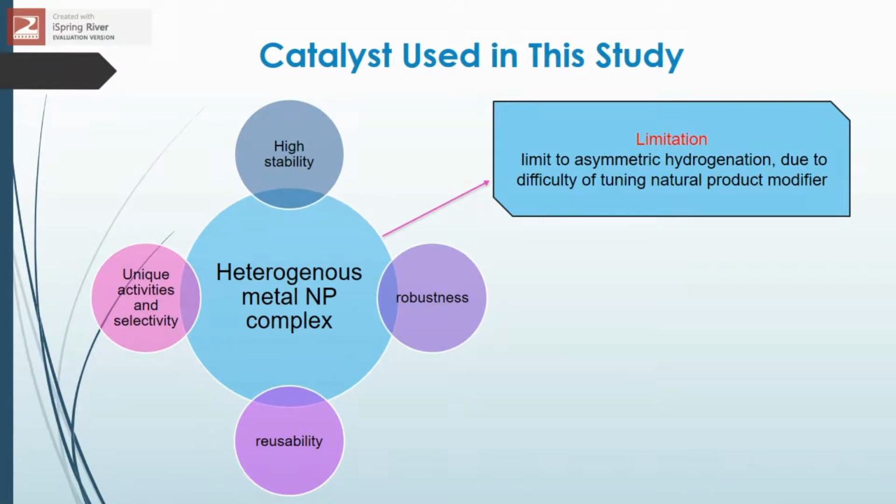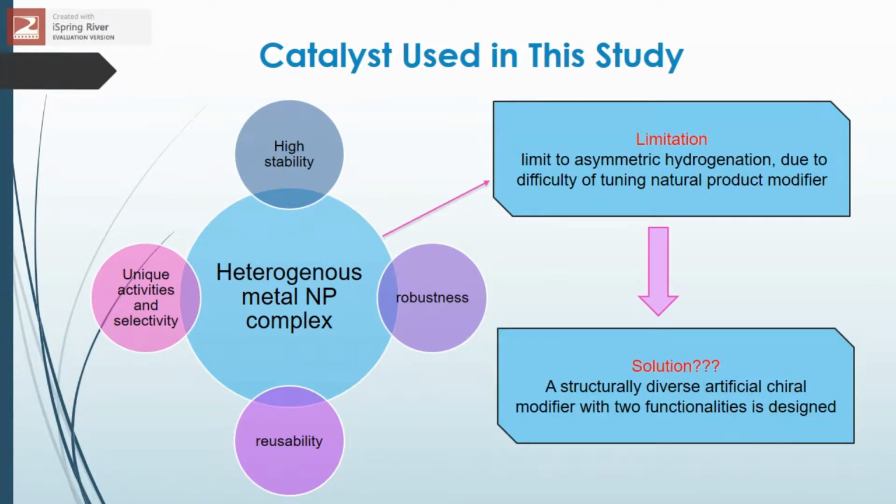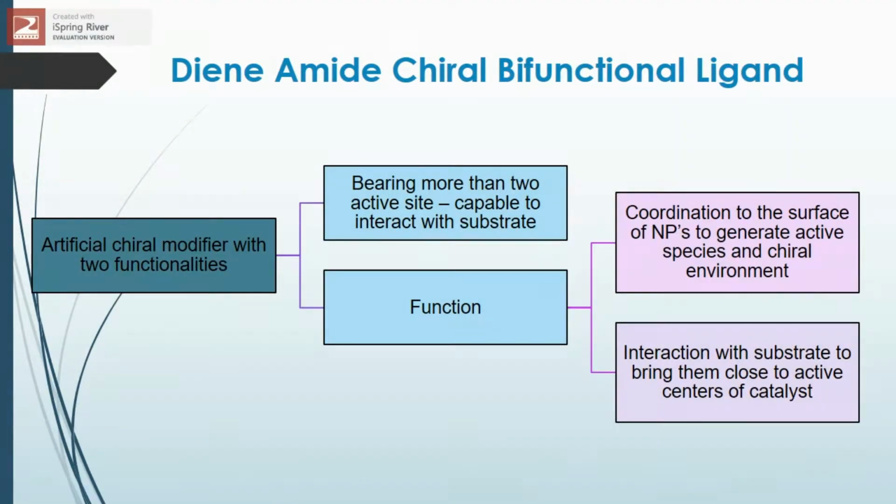This may be due to the difficulty of tuning natural product modifiers, hence a solution is made by designing a structurally diverse artificial chiral modifier with two functionalities. The artificial chiral modifier with two functionalities that is newly designed and used in this reaction is the diene amide chiral bifunctional ligand. This bifunctional ligand bears more than two active sites which enable it to interact with the substrate.